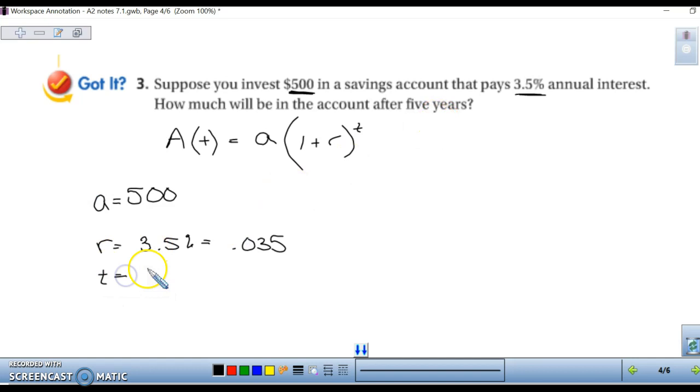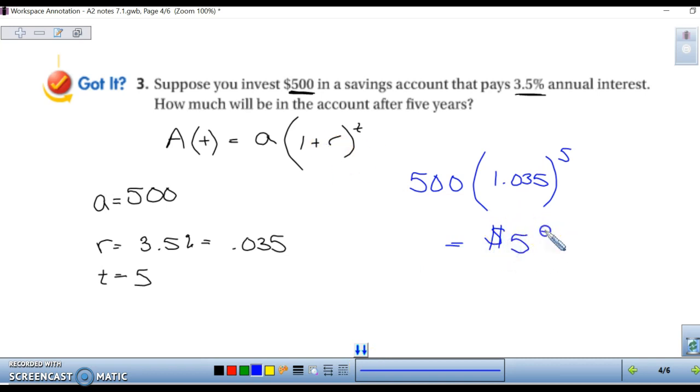So after 5 time periods, we want to know how much is in our bank account. So let's set up our equation. We have 500, parentheses, 1 plus 0.035 is 1.035, to the 5th power. Plug that into your calculator, and you get an amount of $593.84.